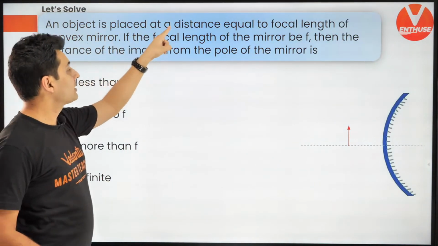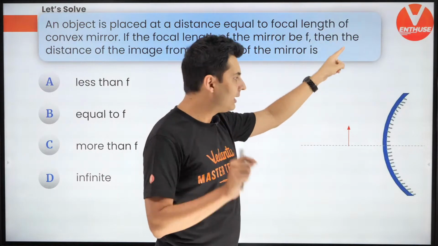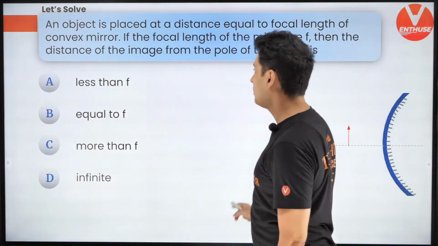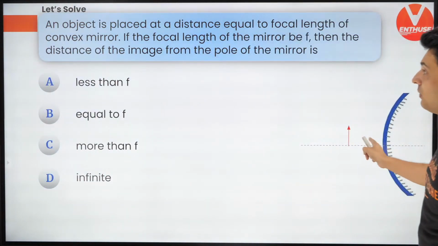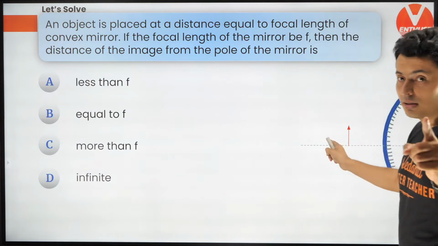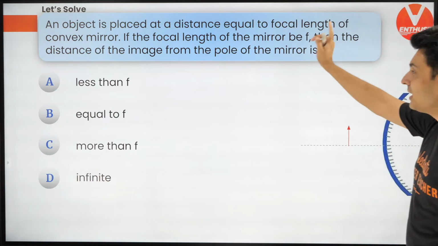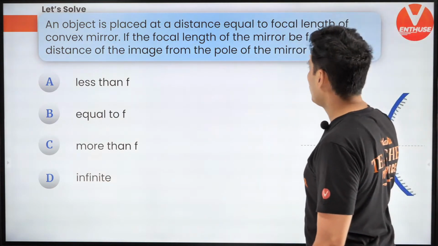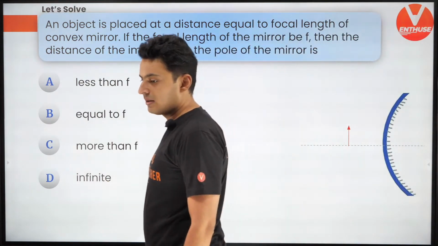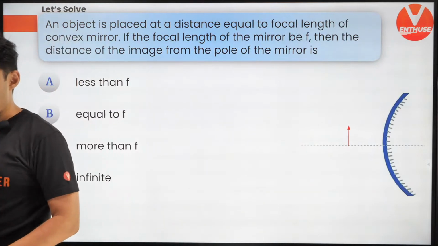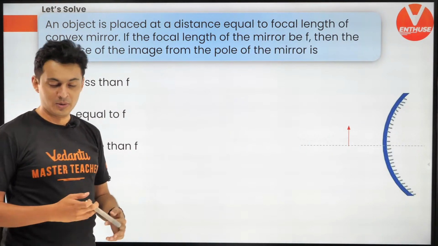An object is placed at a distance equal to the focal length, in front of a convex mirror. If the focal length of the mirror is f, then the distance of the image from the pole of the mirror is what? Come on, think.